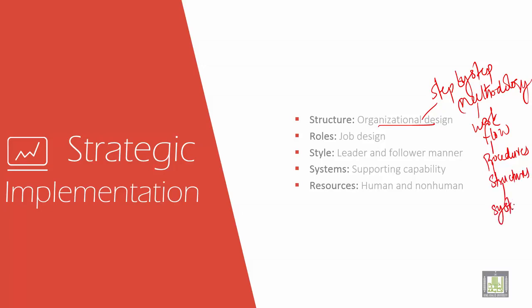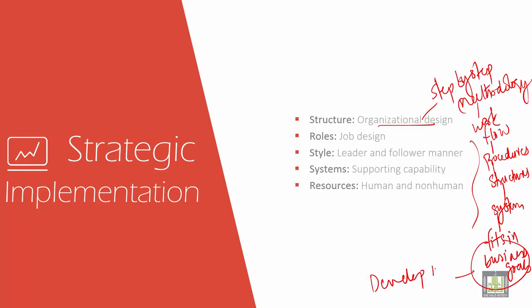So these are the very important steps to be followed, which fit the business goals. These are put in place to see whether they fit the new plan of the company to develop new changes. So this is very, very important.